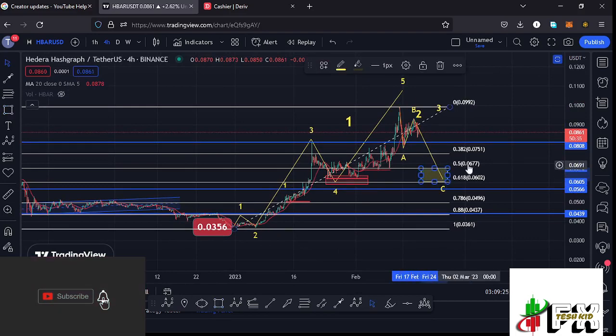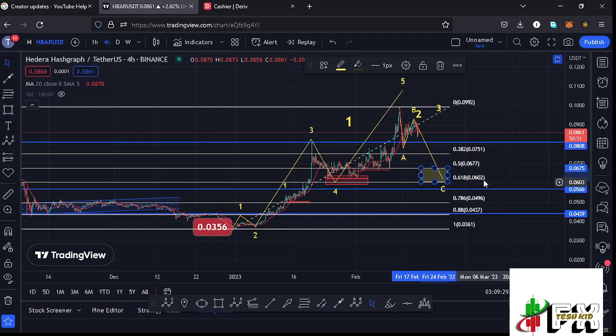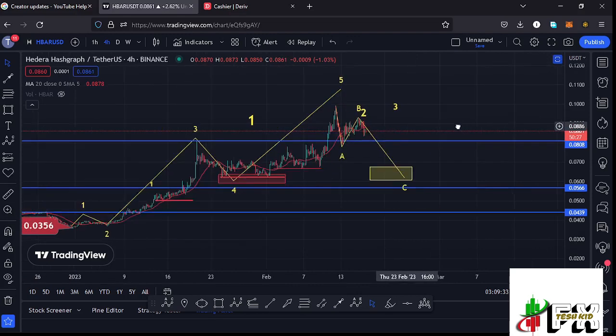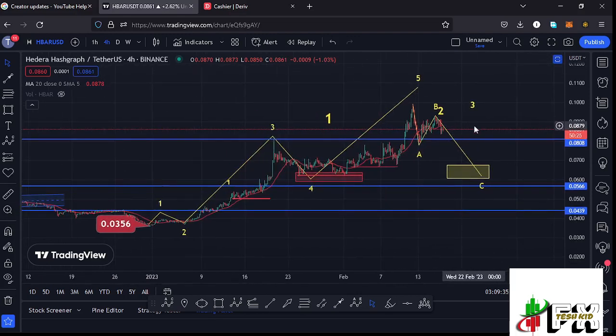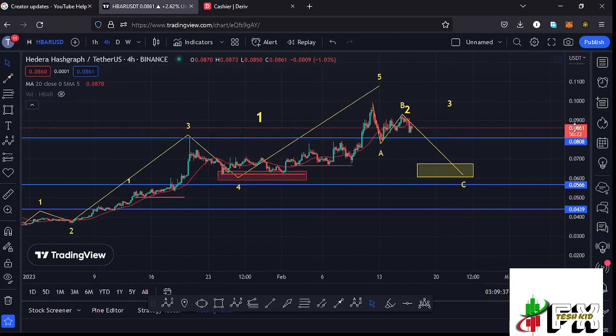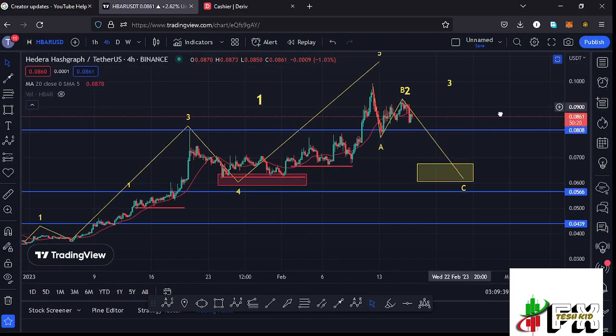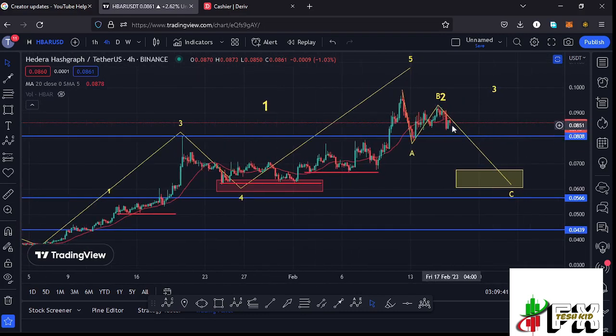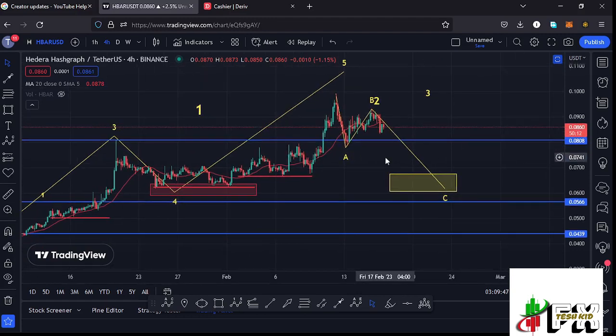and I can mark that target area here on the charts, which lies between the $0.0677 mark and the $0.0602 mark, and that is the minimum that I'm expecting that second wave to the lower side to do. But for this move to also play out, there are key moves that I'm expecting over here. We need to continue holding below the 20-day MA and also lose the significant high at around the $0.0808 mark. Once that happens, then there are chances of fully maximizing our target area down here in the formation of this higher Elliott wave count 2.